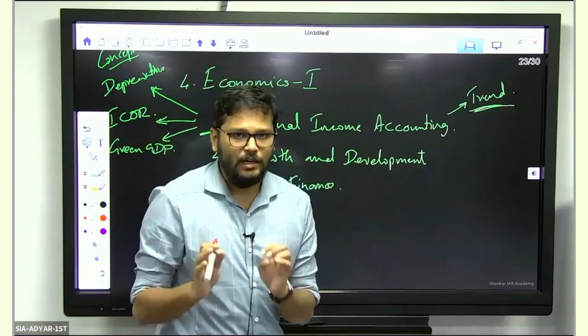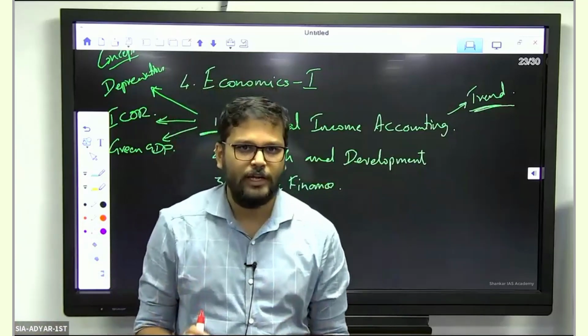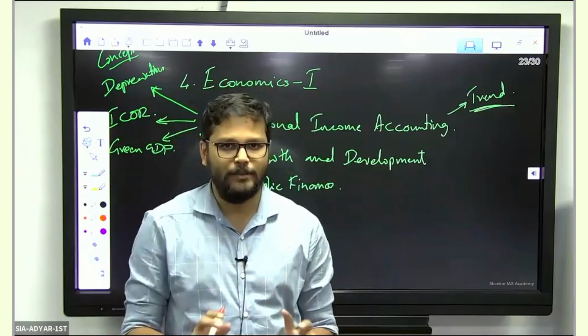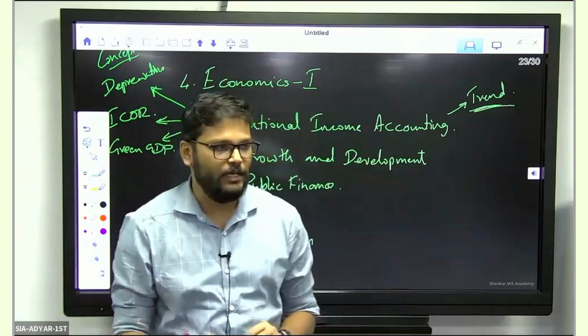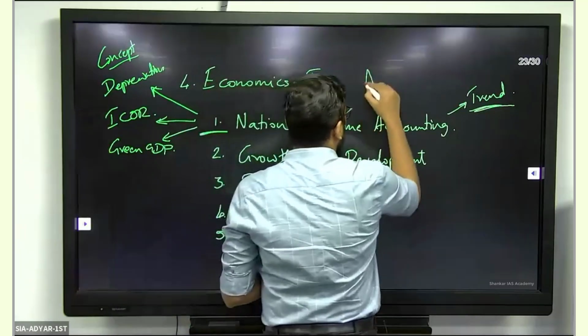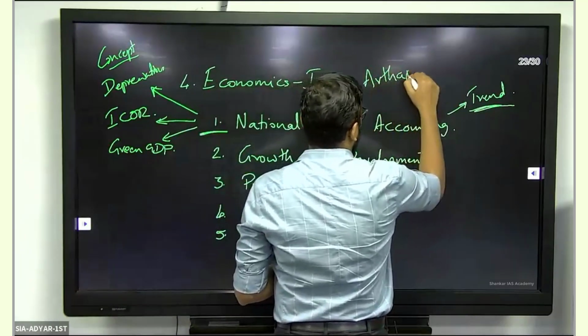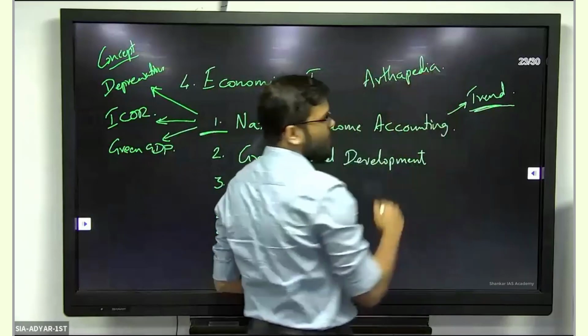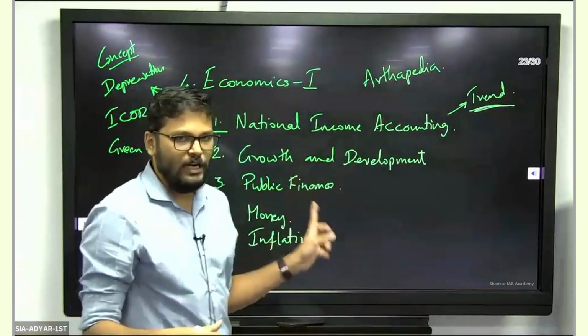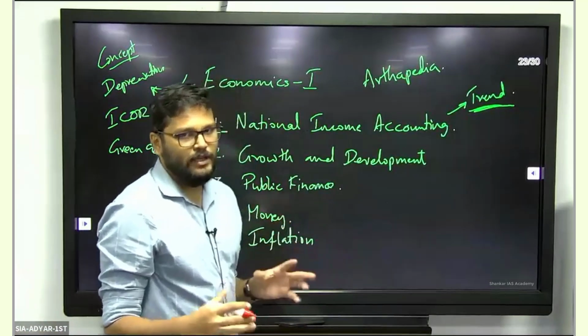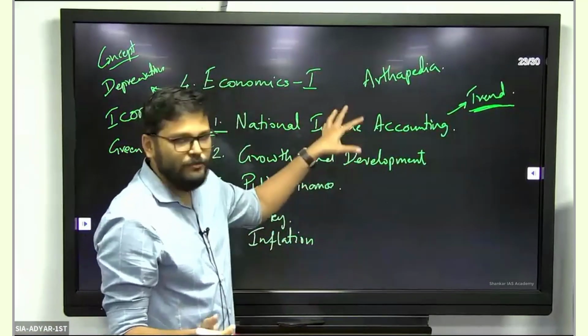Your single best source of learning would be, if you have a concept, type the name of the concept and look for some government website to give you the data, or you can go to Arthapedia, a website run by Indian Economic Service Officers. So it is a fairly reliable website. Sometimes they are a little slow in updating, but it is fairly reliable.